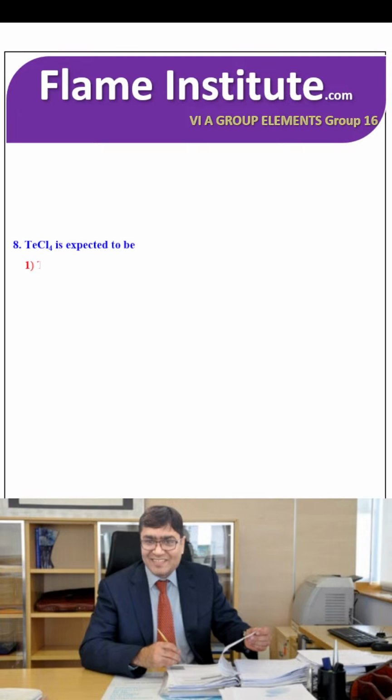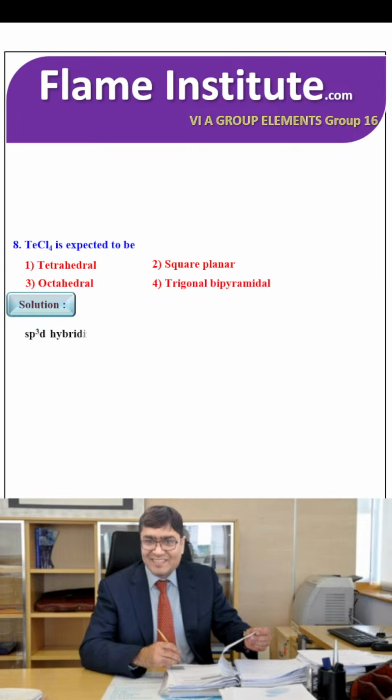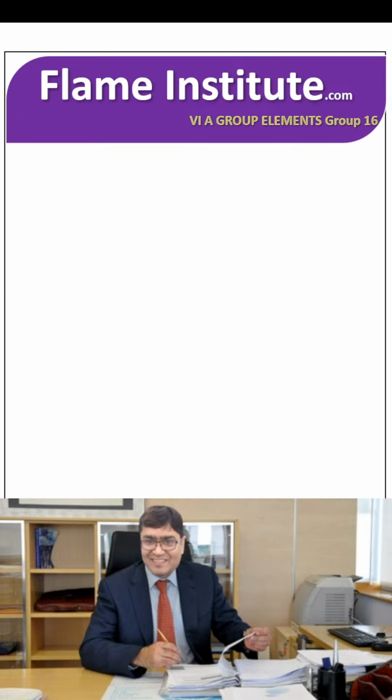TeCl4 is expected to be tetrahedral, square planar, octahedral or trigonal bipyramidal. sp3d hybridization, trigonal bipyramidal with one lone pair, see-saw geometry. The next: in SF4, sulfur is dsp2 hybridized, sp3d hybridized, d2sp3 hybridized or sp3 hybridized.